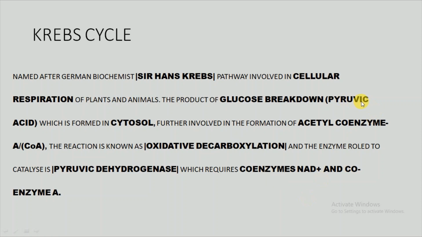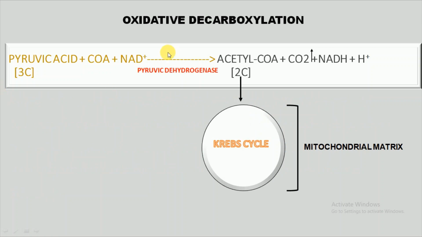Now pyruvic acid is a 3-carbon molecule. It has to be converted into acetyl coenzyme A, which is a 2-carbon molecule, and we will learn this through this reaction. So this is the oxidative decarboxylation of pyruvic acid forming acetyl coenzyme A, a 2-carbon molecule, and this 2-carbon molecule enters the matrix of the mitochondria. Here we can see that CO2 is released and NAD+ is converted into its reduced form, NADH plus H, which helps in the production of ATP.